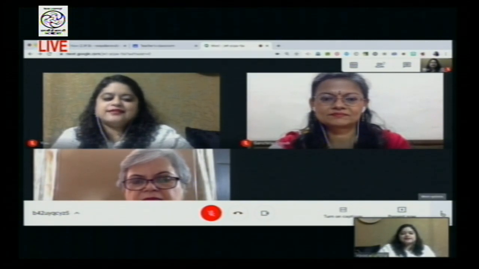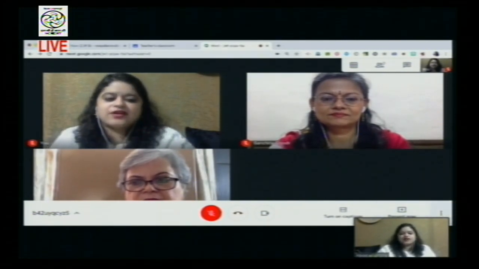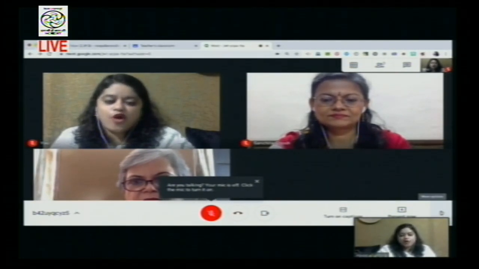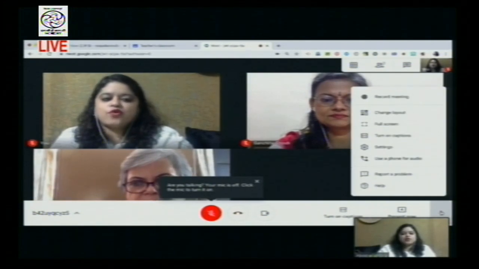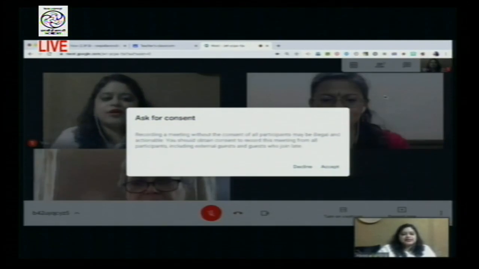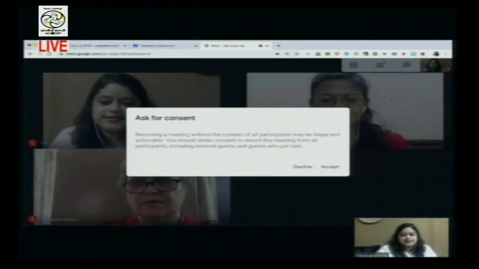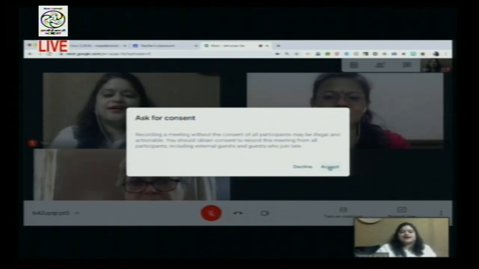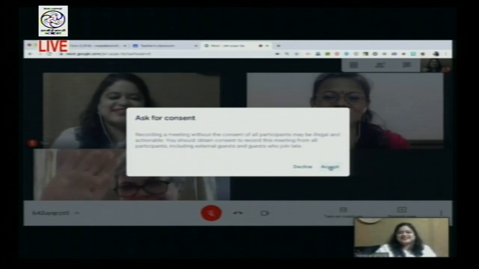And then to the right of present now, there are 3 dots. If I click on these 3 dots, these are more options. When I see these more options, I have an option to record the meeting. If I click on record meeting, it asks for a consent, that recording a meeting without the consent of all participants may be illegal. So after taking the consent from everyone who has joined your live session, you just click accept. Okay, so Techno Ad Heart team, I'm asking for consent from you and accepting.